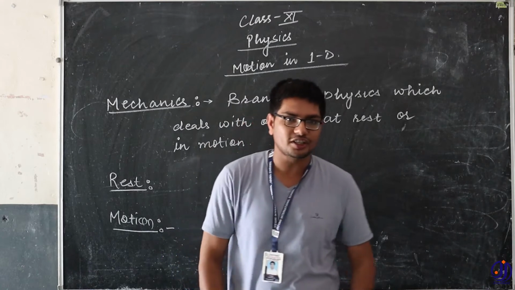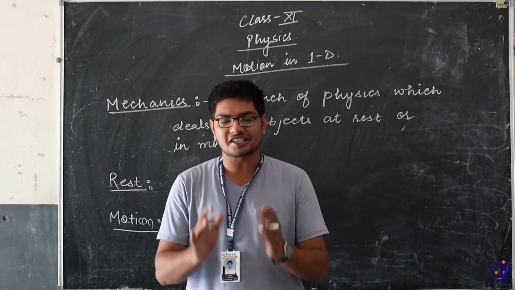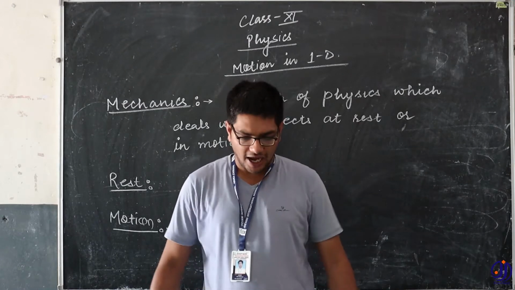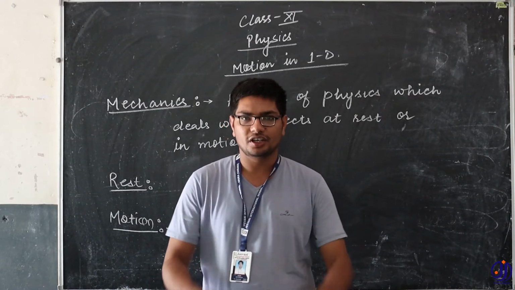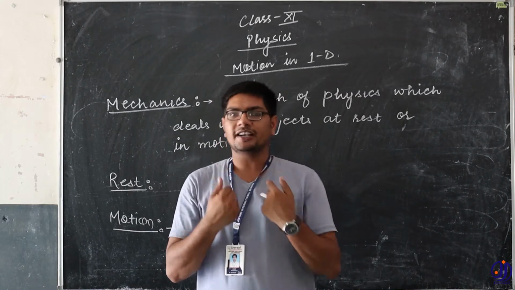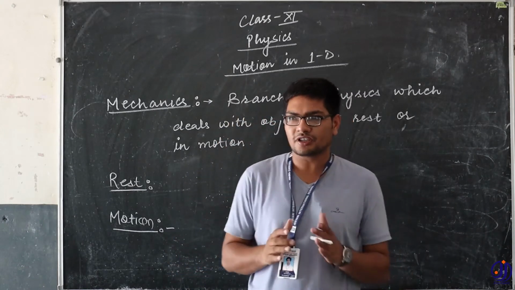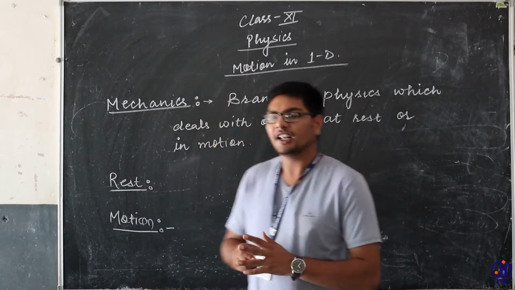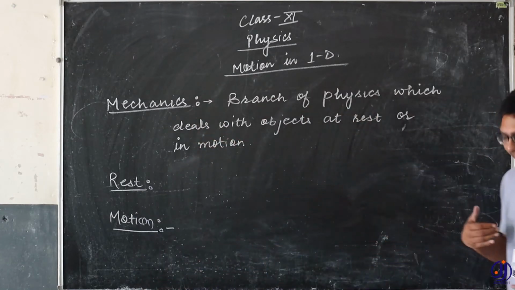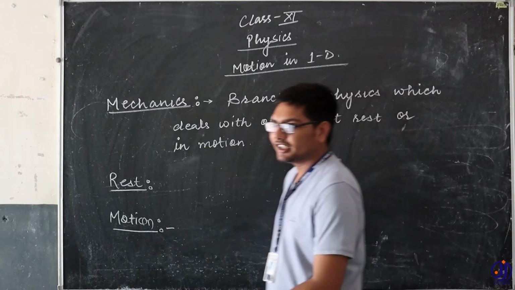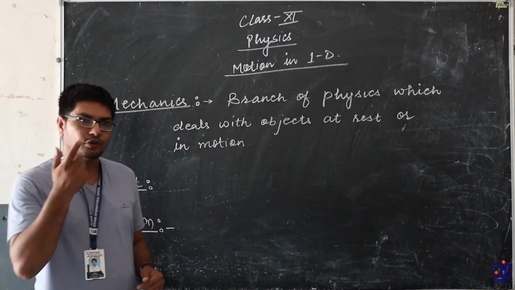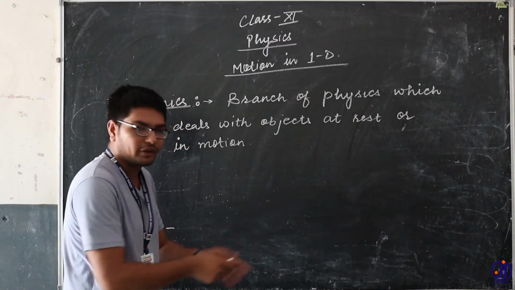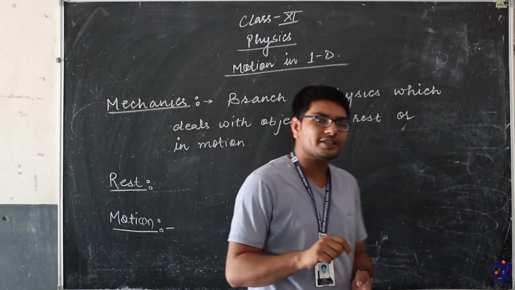Now, as you are watching the video, if I just stand still, I do not change my position, then I will be considered at rest. You will be watching me and say the person here is at rest because he is standing still. But suppose I am in motion, moving here randomly. You will observe that the person in the video is moving. How will you come to know that the person is moving?